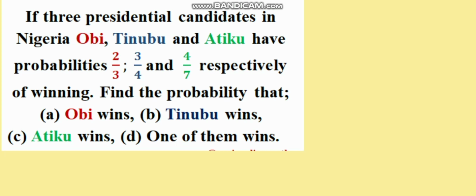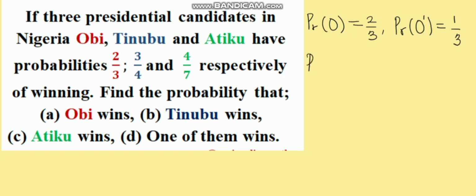Now, this question says that we should find the probability that Obi wins. First and foremost, let's bring out the values that we are given. Let's write the probability that Obi wins as probability of O, and we are given it to be 2/3. Then what about the probability that Obi loses? Let's write it as probability O prime. Then how do we obtain that? Subtract 2/3 from 1. Then we shall have 1/3.